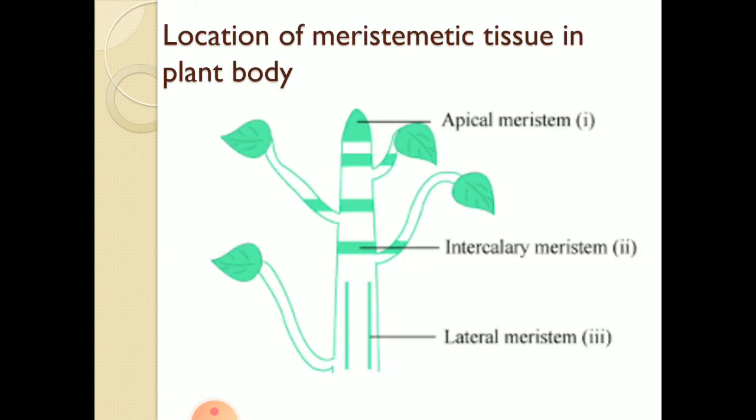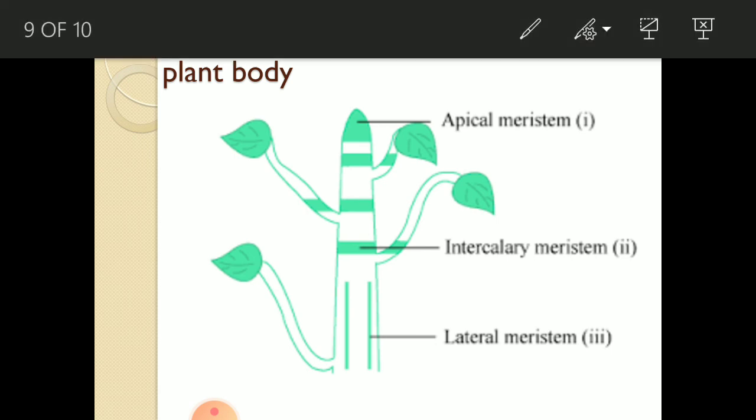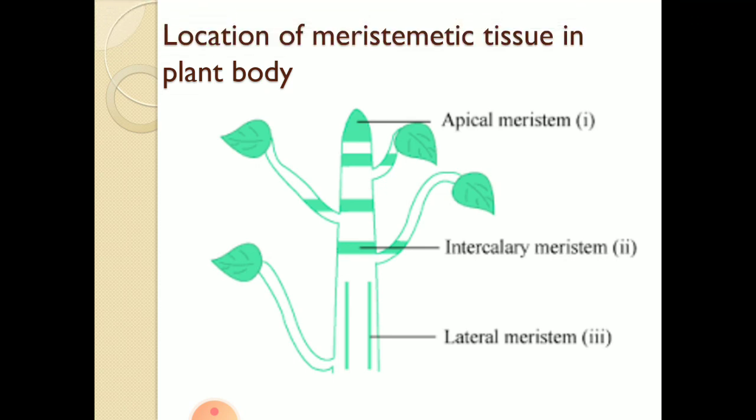You can see this diagram. This is the location of meristematic tissue in the plant body. If you see, the apical meristem is present in the apical part, meaning the apex, the tips of root, shoot and branches, right? The intercalary meristem is present between the internodes, and the lateral meristem is present lengthwise and is responsible for the growth of diameter.